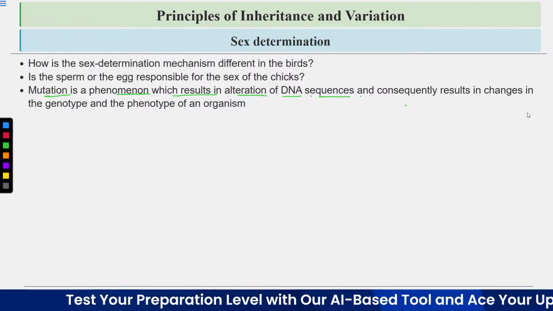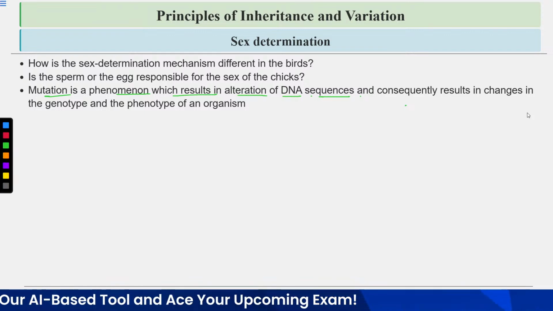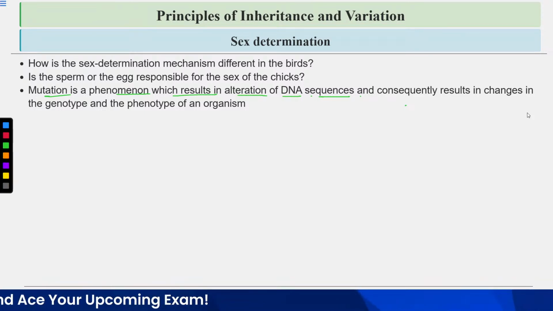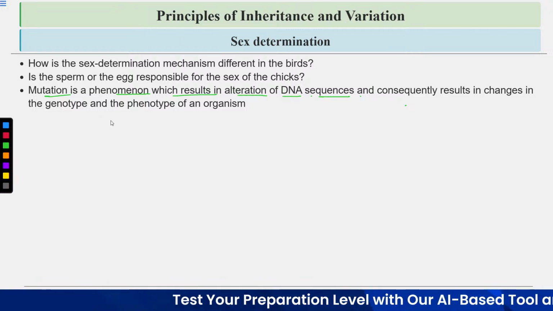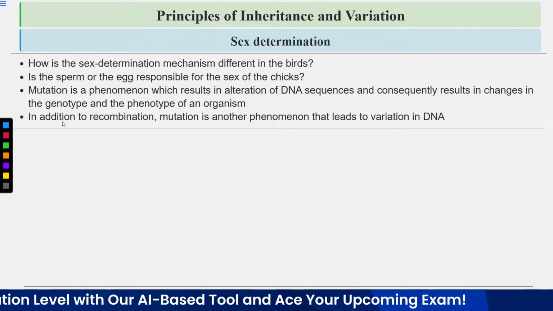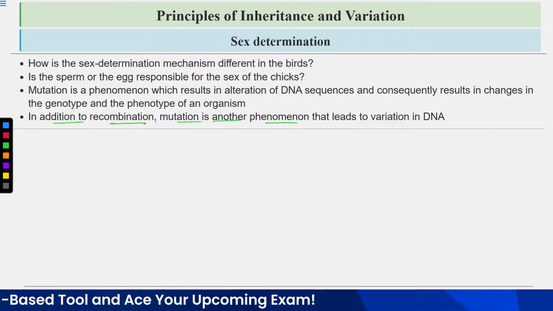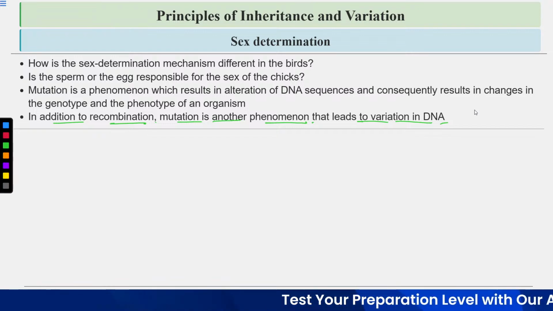The protein which it codes for will change, because the codons code for a particular amino acid. So if the sequence of the DNA changes, it might code for some other protein which can give some other phenotype. So due to mutation, the genotype and phenotype both can change. In addition to recombination, mutation is another phenomenon that leads to variation in the DNA. So variation can arise due to recombination, which happens during meiosis, and it can arise due to mutation also.